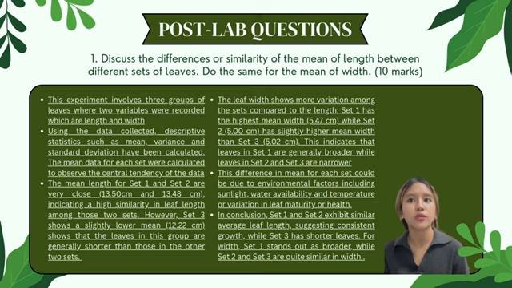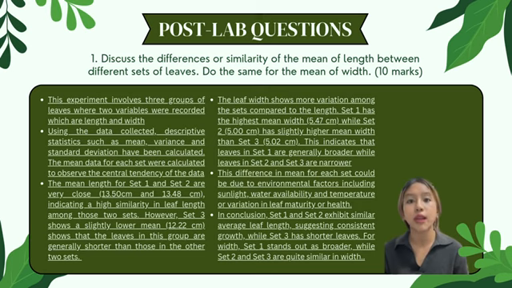So the leaf width shows more variation among the sets compared to the length. Set 1 has the highest mean width, which is 5.47 cm, while set 2, which is 5 cm, has slightly lower mean width than set 3, which is 5.02 cm. So this indicates that leaves in set 1 are generally broader, while leaves in set 2 and set 3 are narrower. This difference in mean for each set could be due to environmental factors such as sunlight, water availability, and temperature, or variation in leaf maturity or health.